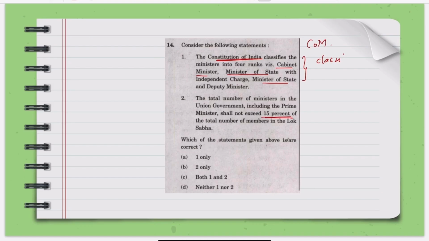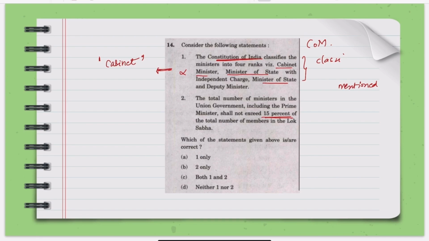These are not mentioned. Okay, you tell me in the comments if the word cabinet is mentioned or not. Okay, so this is incorrect. So this is a rule of thumb that you have to remember. If it is said explicitly that it is mentioned in the Constitution, that it is defined in the Constitution, that the Constitution classifies it, then usually the Constitution is not so explicit. It has left most of the things to the Parliament. The Parliament is the highest decision making body, so they can take up the issues. Okay, so it is not in the Constitution.